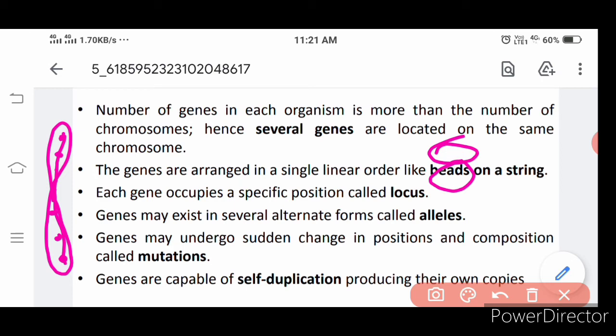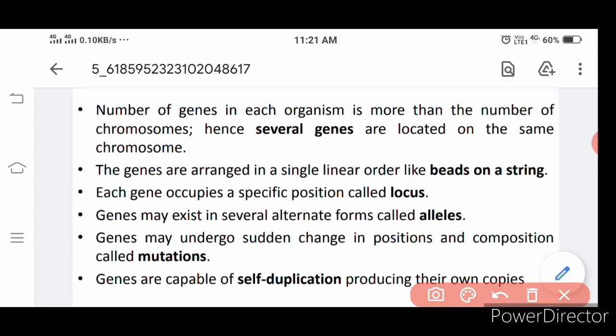In the beads you have the string. It feels like the chromosome is having beads on the string. These beads are referred to as the genes. Each gene occupies a specific position, called the locus or loci. Loci is the plural term, locus is singular. Genes may exist in several alternate forms. What is an alternate form? Capital T, small t. Yes, it is an alternate form.